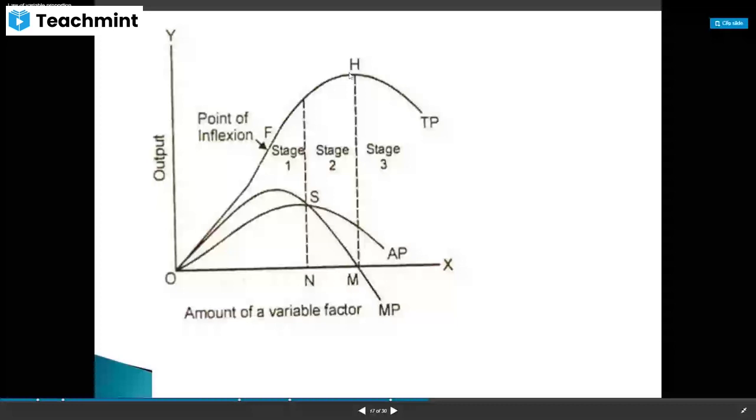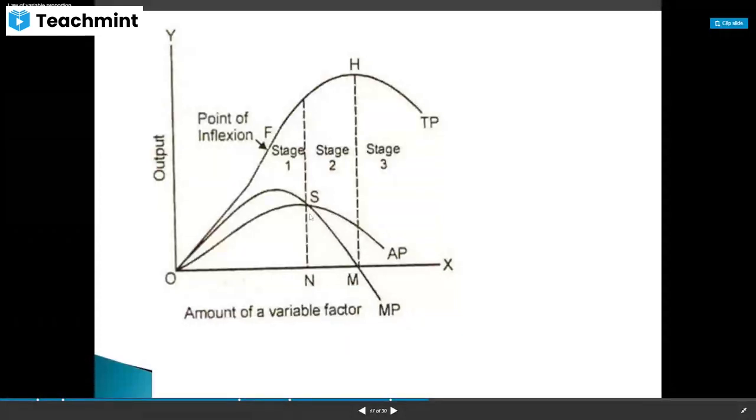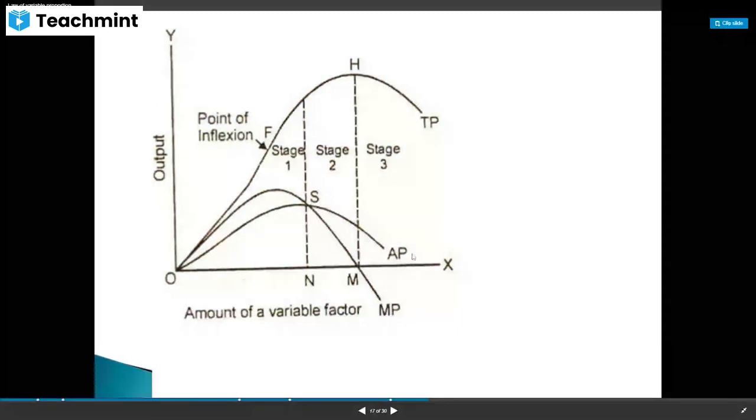And when we look at AP, in the first stage itself it becomes maximum when moving from the first stage to the second stage, and afterwards it is decreasing. That is the average product curve.